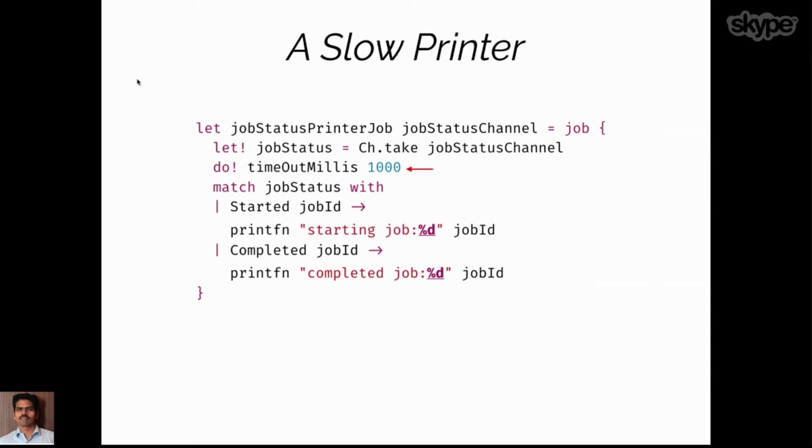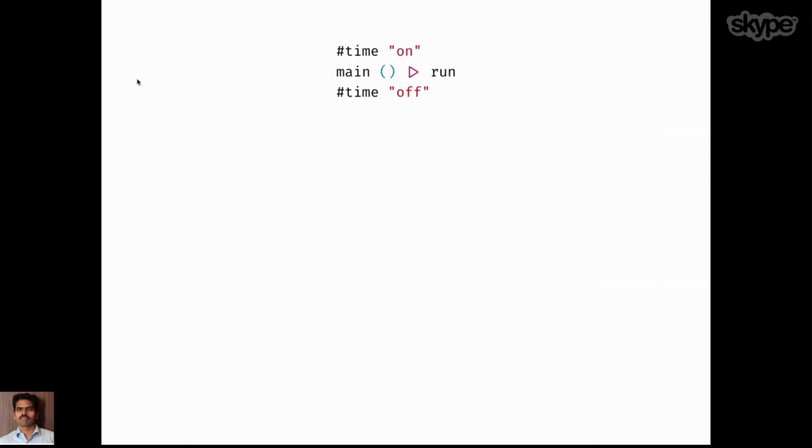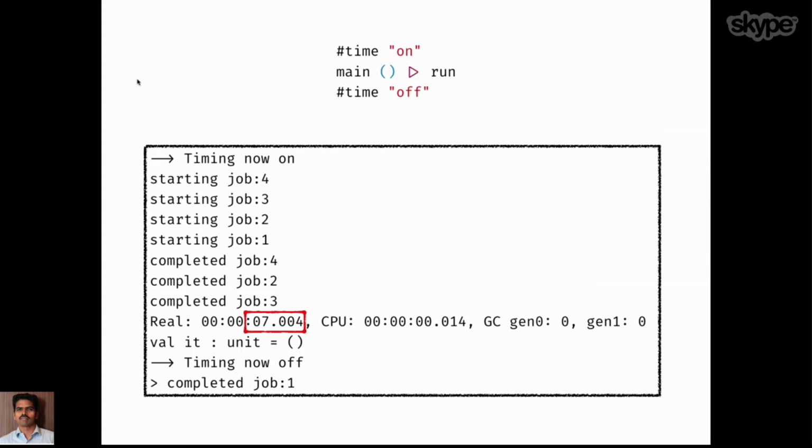I'm simulating that through a delay over here, and once it is done, it prints the status. Now if you run the example again, you can see the execution takes 7 seconds. In the previous one, it was just 4 seconds. The reason is that the consumer is now slow. The producer is still producing at the same speed, but the consumer is lagging behind, and that's why we have 7 seconds in the overall execution.